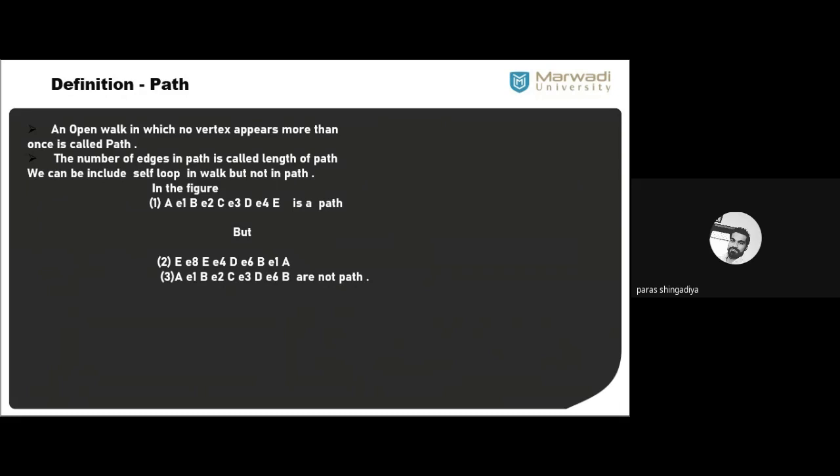So it is called the path. First it should be a walk, then check that it is an open walk, and then between the first and last, no vertex should appear more than once. No place should repeat, no vertex should repeat. Then it is called the path.